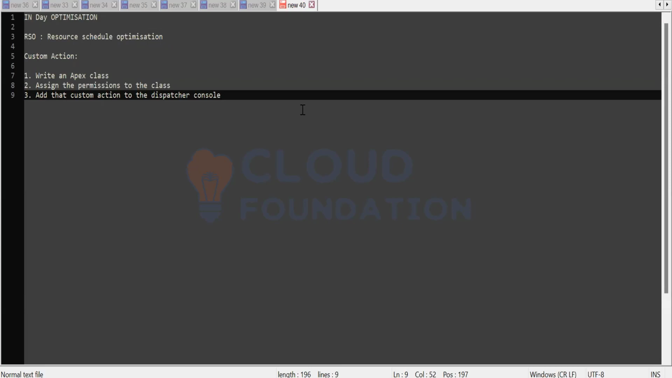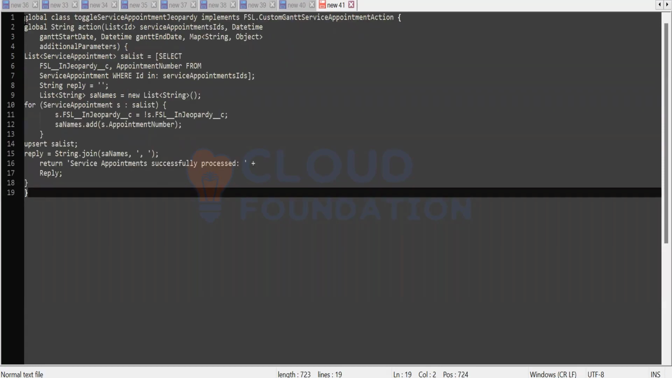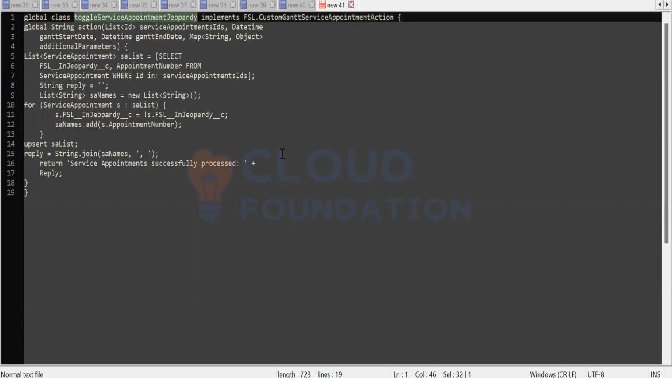Okay, so I have copied that class. Let me just do one thing, I'm just copying that code from my sandbox. Let me tell you that when you are writing this Apex class, this is the Apex class which is named ToggleServiceAppointmentJeopardy. This Apex class basically helps you to create the custom actions.